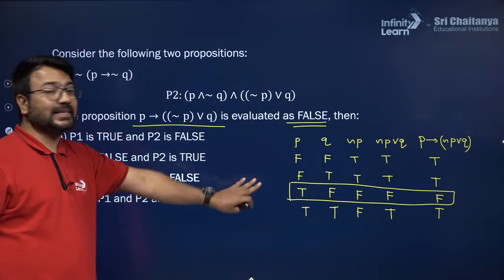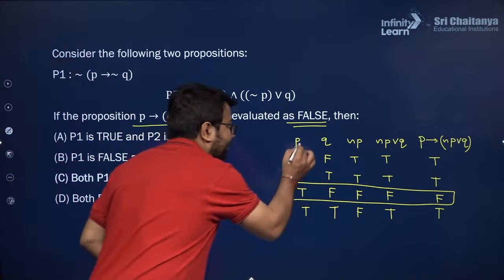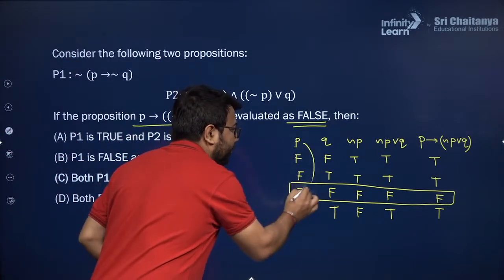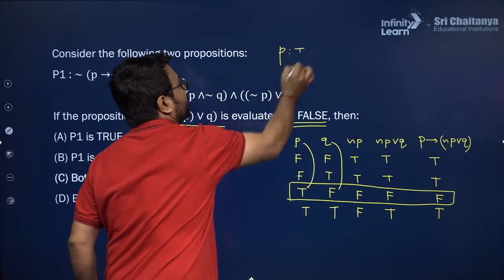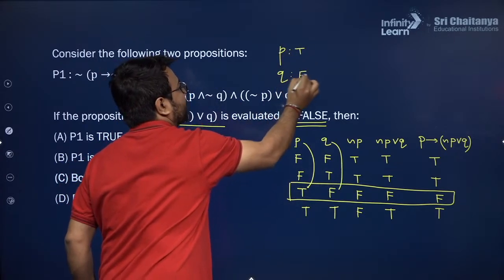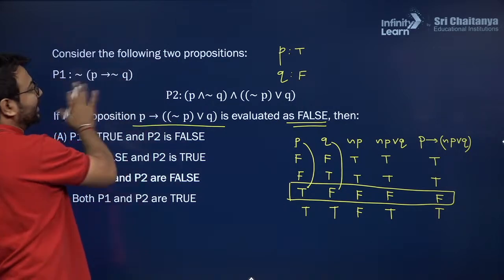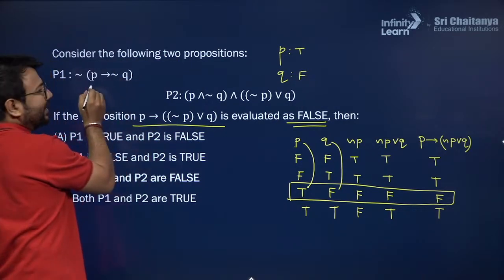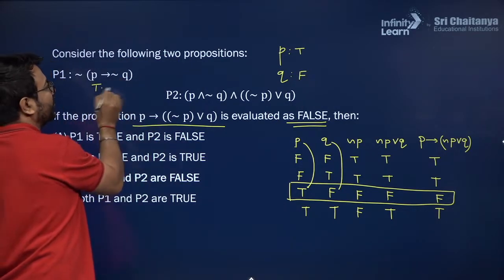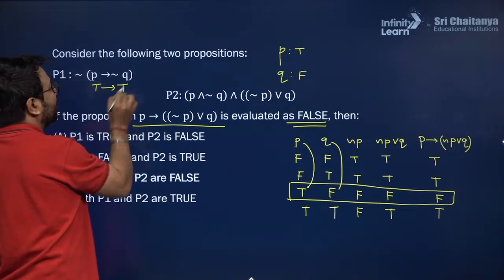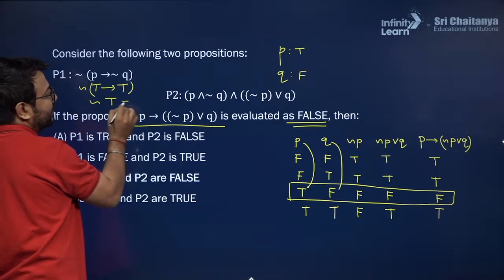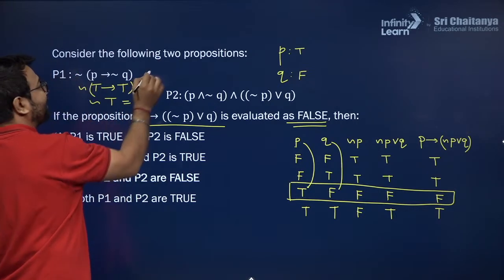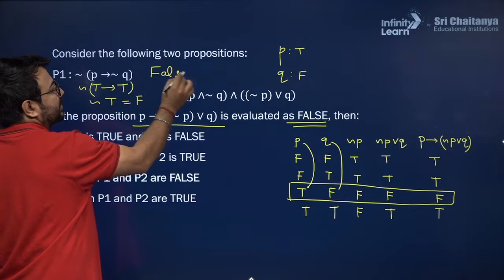So this is the only case when we are getting the result of this expression as false. And this case is when P is true and Q is false. Now let us put the value of P and Q over here. P is true and negation Q will be true, and true implies true will be true, and if I want to take the negation, it will be false. So the P1 proposition will be false.